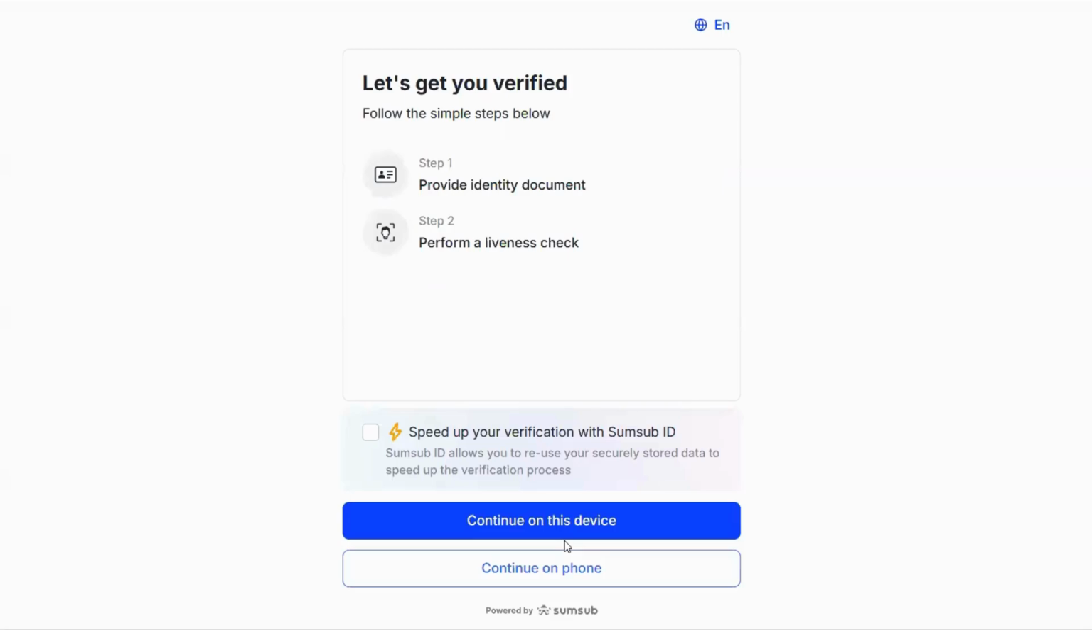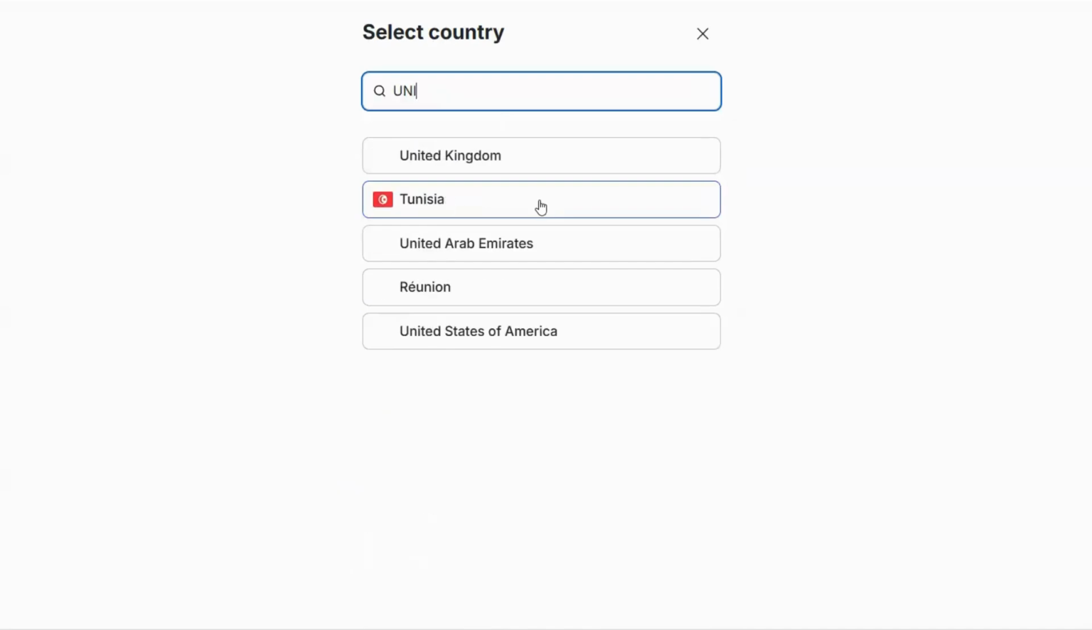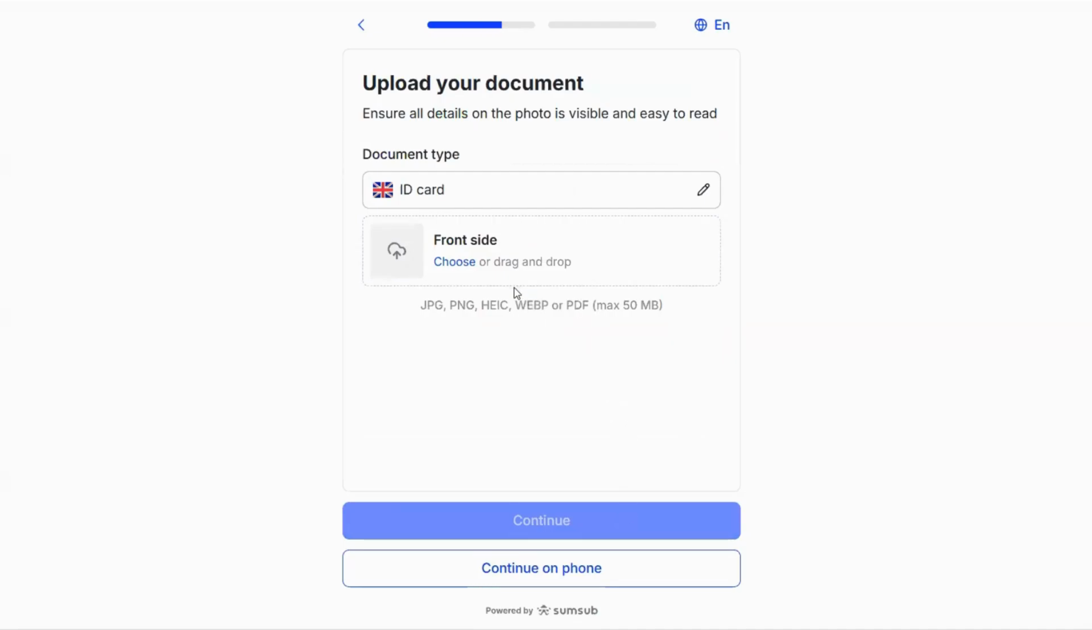I cannot do the process right now, but basically you have to provide your ID on both sides. We can do it on the phone or on this device. I'm doing it with a laptop, so continue on this device. We have to put our country of residence, I don't know, United Kingdom. Then we decide what document we want to use: ID card, passport, residence permit, driving license. For example, ID card. Continue, and we have to put a picture of the ID card. We can take the picture with the laptop, or make a picture with the phone and put it here.